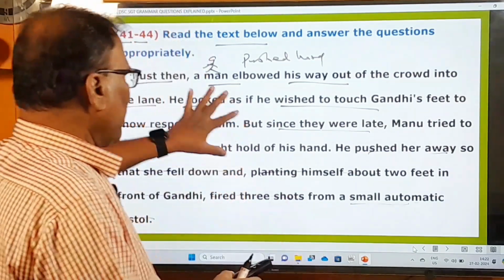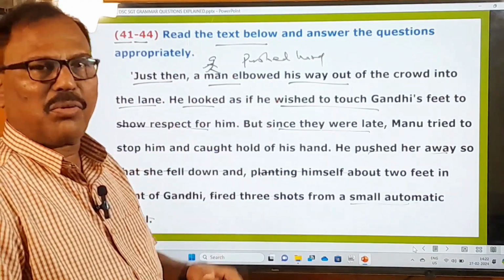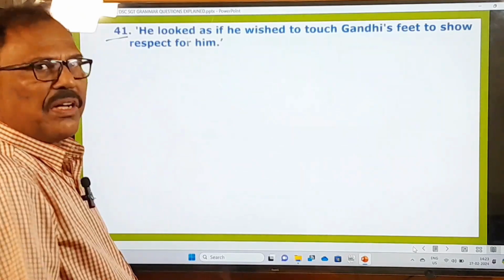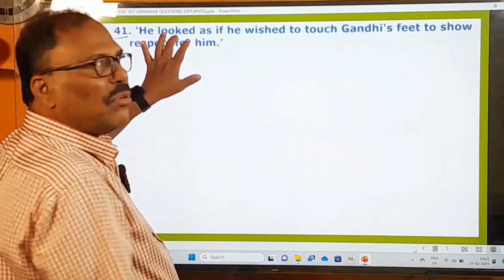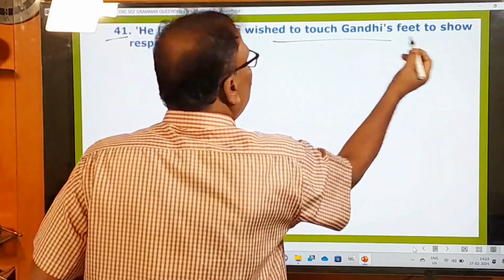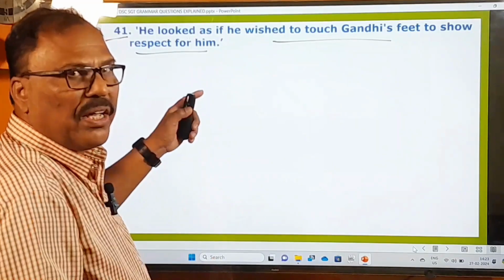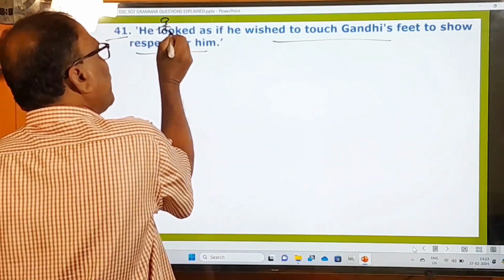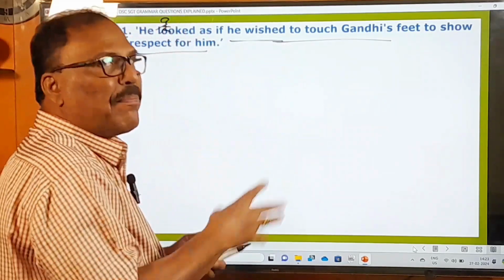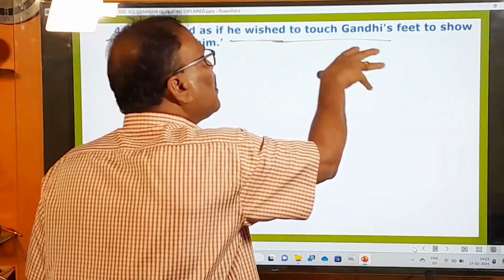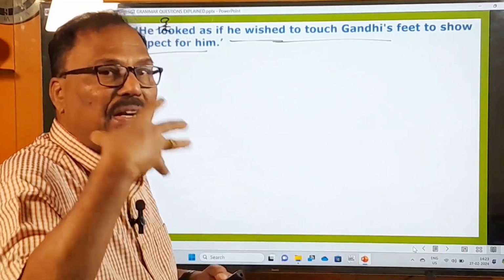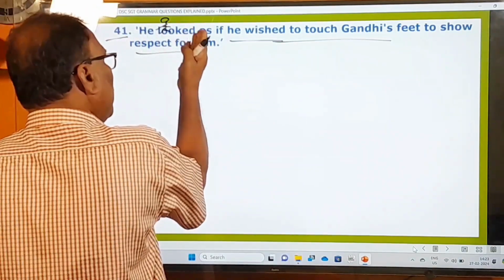So this is a small passage, and now we move on to answer the questions given after this passage. 41st question. What is the 41st question? He looked, he means who? That man in the passage. He looked as if he wished to touch Gandhiji's feet to show respect for him. So here, he means that man that was mentioned in the previous passage. And how did he look? He looked as if he wished, means he appeared as though he were going to touch Gandhiji's feet, to show his deep reverence, to show his deep respect. So that is the sentence that was given in the passage.